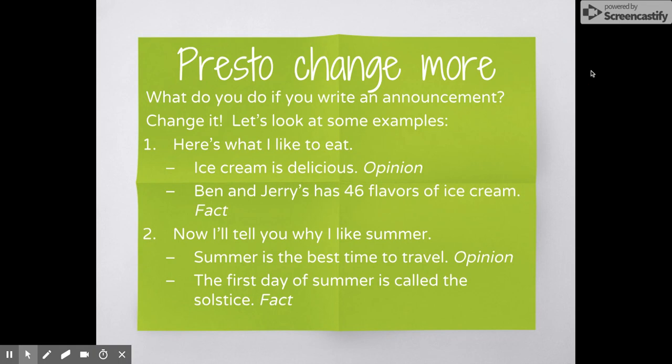So now you know what the difference is between facts, opinions, and announcements, and you know how to change one from the other quite easily. Make sure that in your writing, you're using only facts and opinions, no announcements. Good luck.